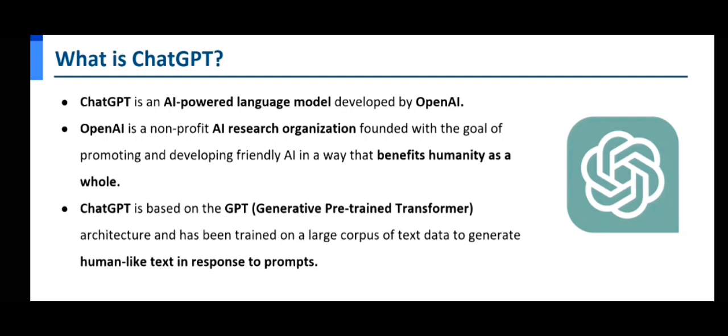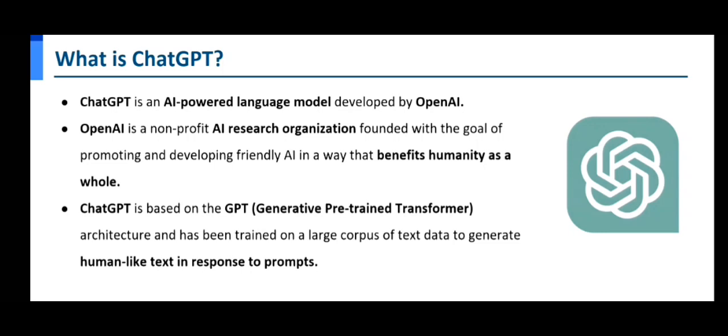So it is an AI powered language model which is developed by a company known as OpenAI. Now OpenAI is a non-profit AI research organization that was founded with the goal of promoting and developing friendly AI in a way that could benefit humanity as a whole. Now ChatGPT is based on GPT. What is that? That is the generative pre-trained transformer architecture, and it has been trained on a large amount of data to generate human-like text in response to the prompt that we provide.